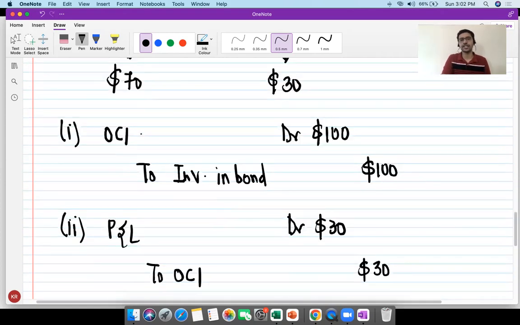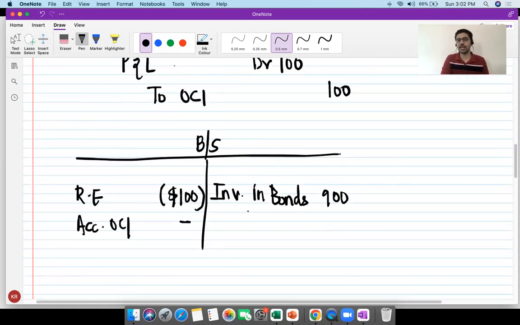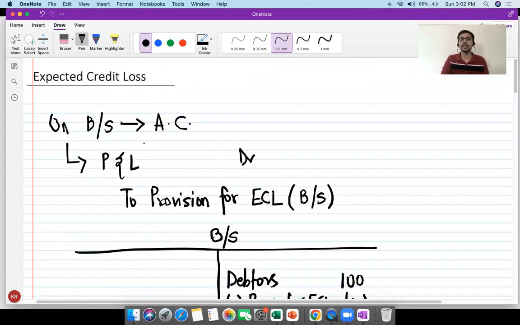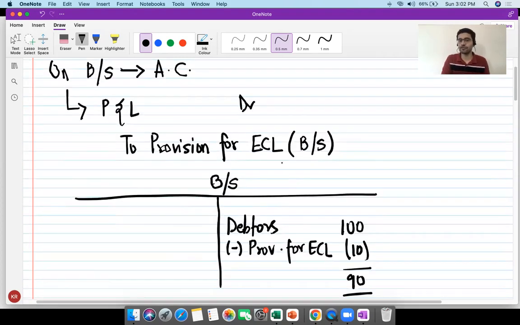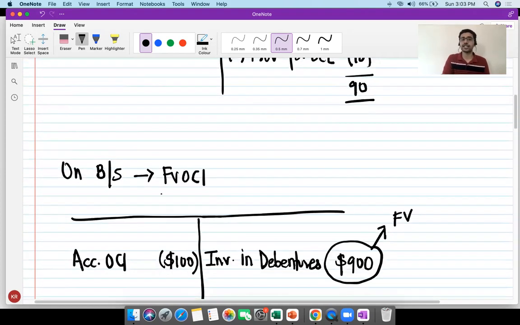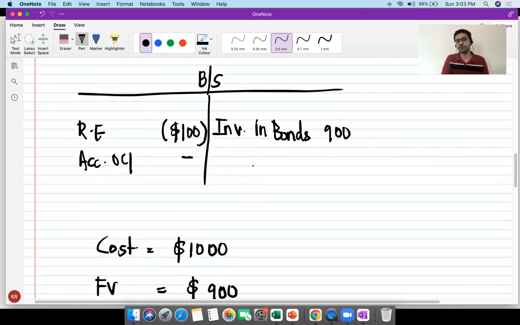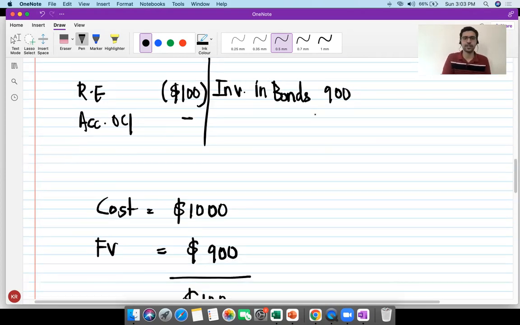In case of on-balance sheet FVOCI, there is no provision for ECL on the balance sheet side at all. There is no provision for ECL in case of on-balance sheet FVOCI. Okay, in case you're by chance confused, I'm just summarizing it once again. On-balance sheet amortized cost, we are going to have provision for ECL as a reduction from our debtors account or our loan account. On-balance sheet FVOCI, we do not have provision for ECL at all. We do not have provision for ECL on the balance sheet at all. Directly, we're showing our investment in bonds at $900.